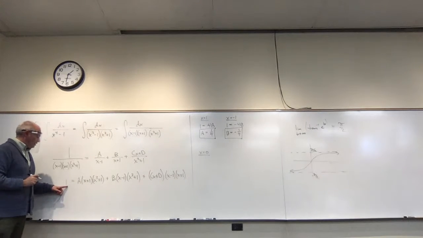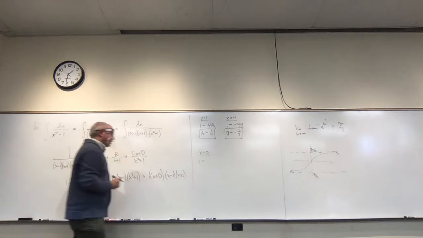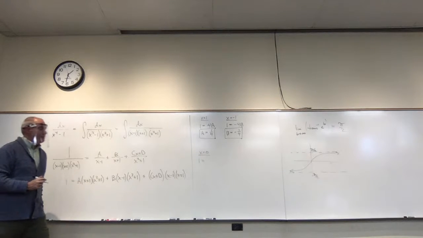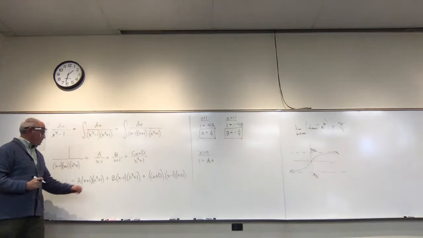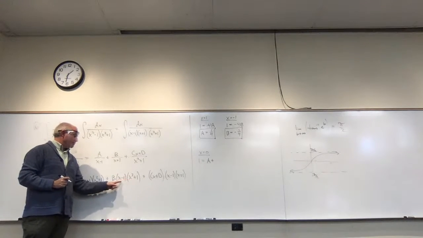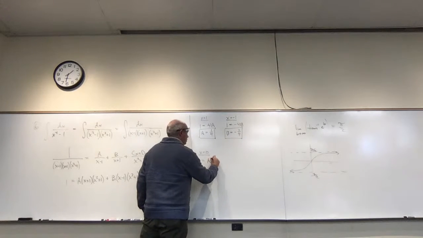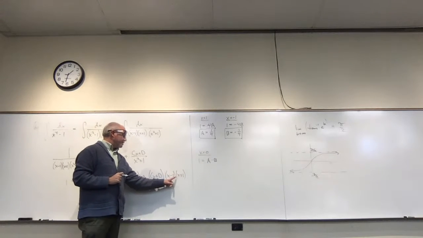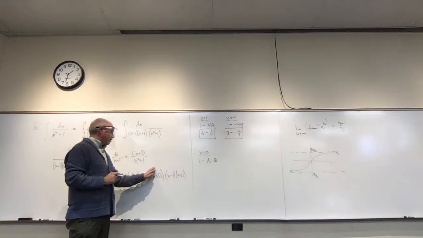Then you would get 1 on one side. On the other side, this is 1 times a, so a, plus 1 times -1 times b, so -b. And then over here, I get 1 times -1 times d, so -d.